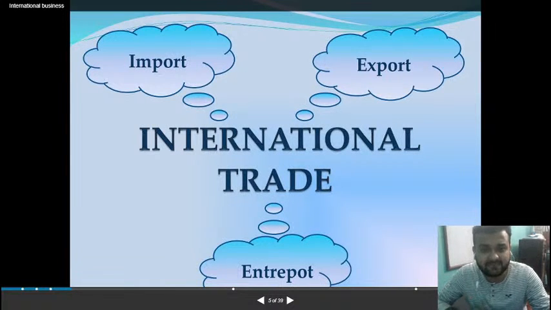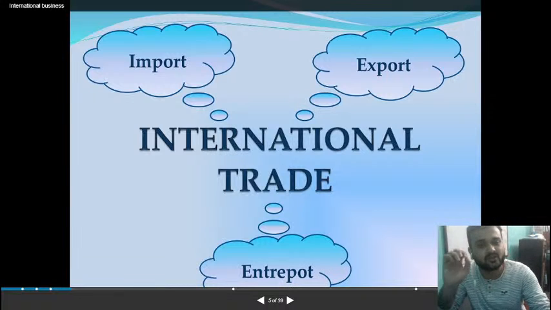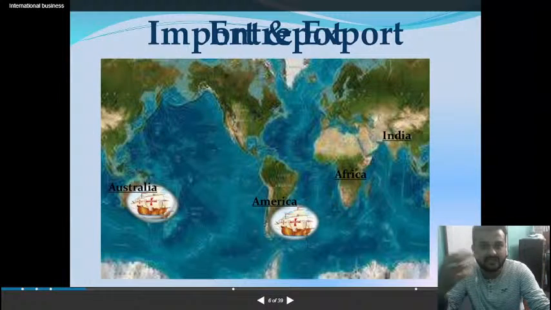So there are 3 types of international trade. Number one is import, number 2 is export, and number 3 is entrepot. You just need to know the basic definition, nothing much. You just need to have a basic definition of these 3 types of trade, and nothing much is there in the syllabus. All the rest have been cancelled and removed from the syllabus. Only the definition is there for the 3 types of trade. So just a brief introduction will give you what is import, what is export, and what is entrepot.